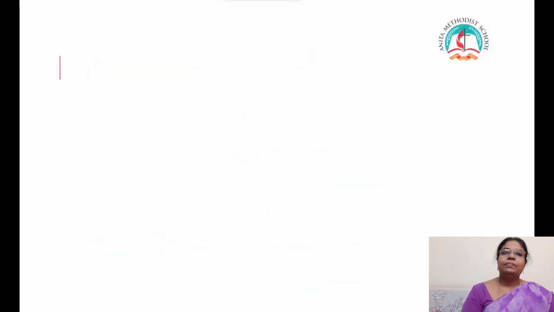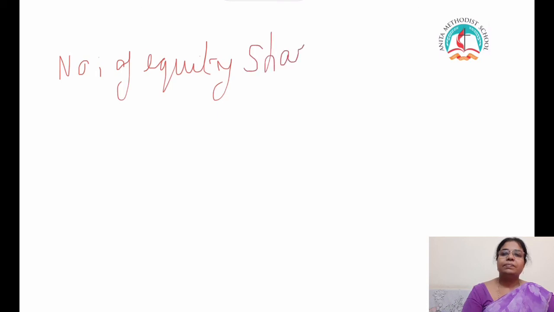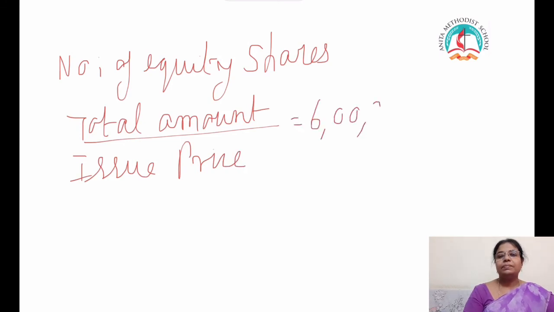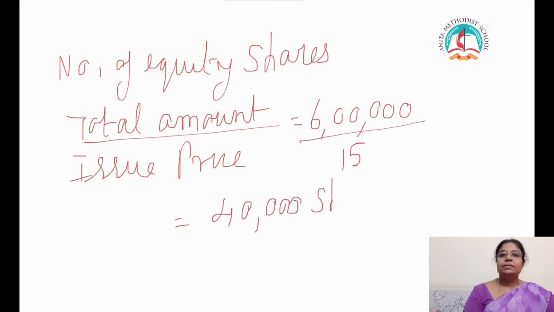Now the number of equity shares to be issued. Formula is total amount by issue price. So total amount is rupees 6 lakhs and the issue price is 15. So that gives 40,000 shares.